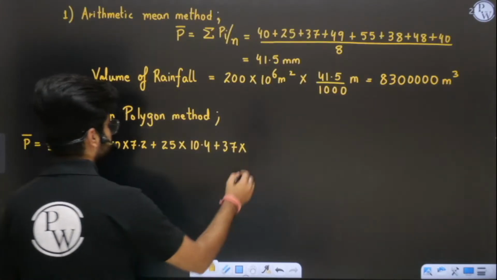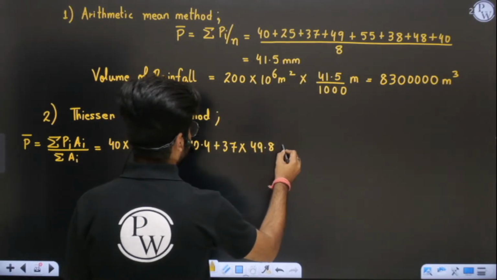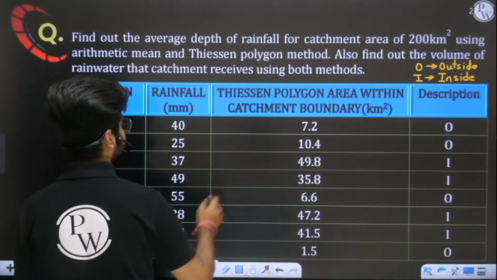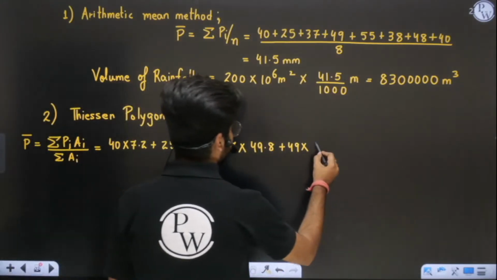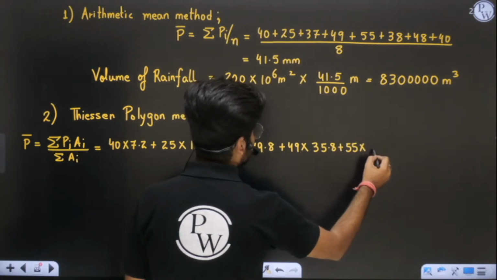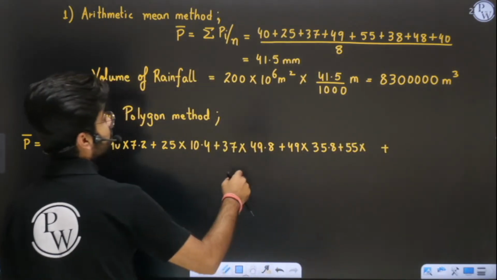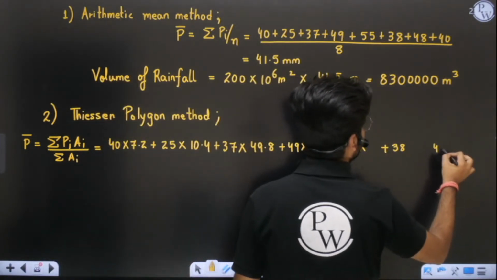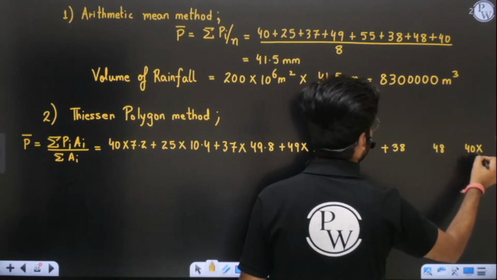49.8, then 49 into how much? 49 into 35.8, then 55 into something, then 38 into something, then 48 into something, and at last we have 40 into something.